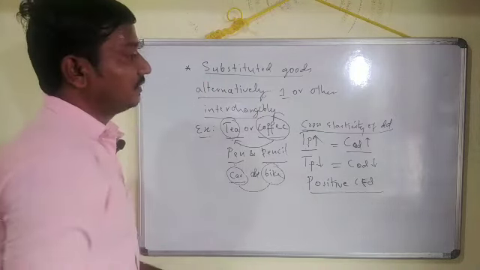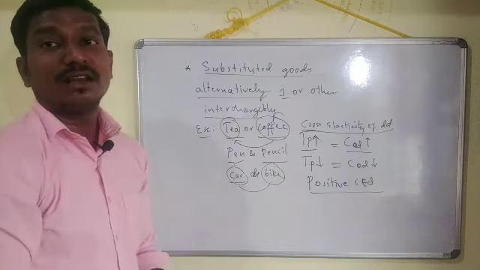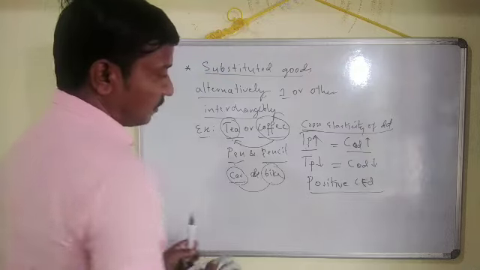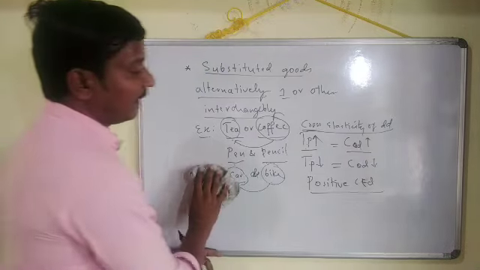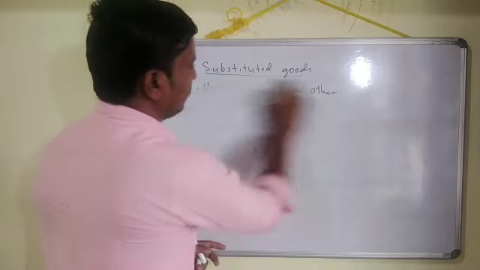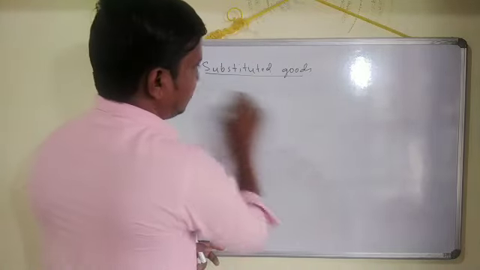So this is how we say alternative goods, that is one more word, substituted goods, are interchangeable goods. Let us come to the second one now, that is complementary goods. Second one here, complementary goods.